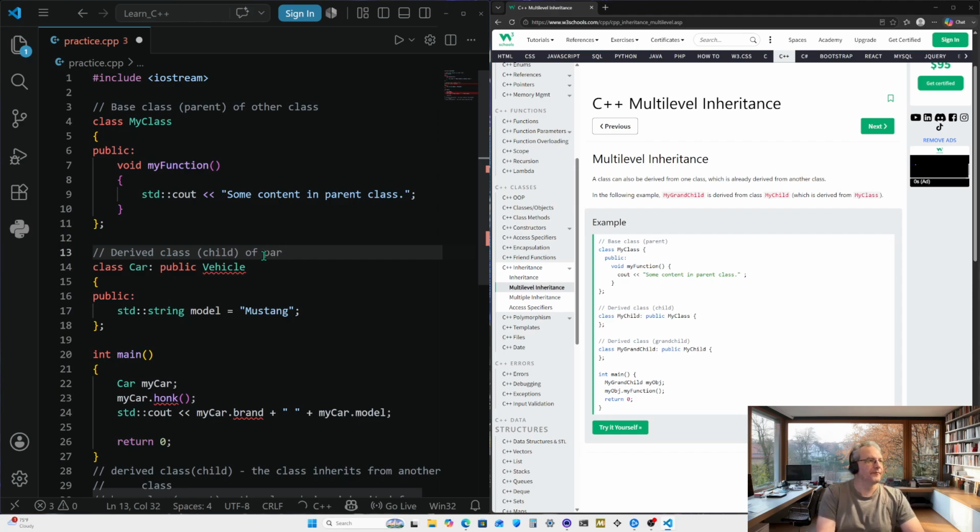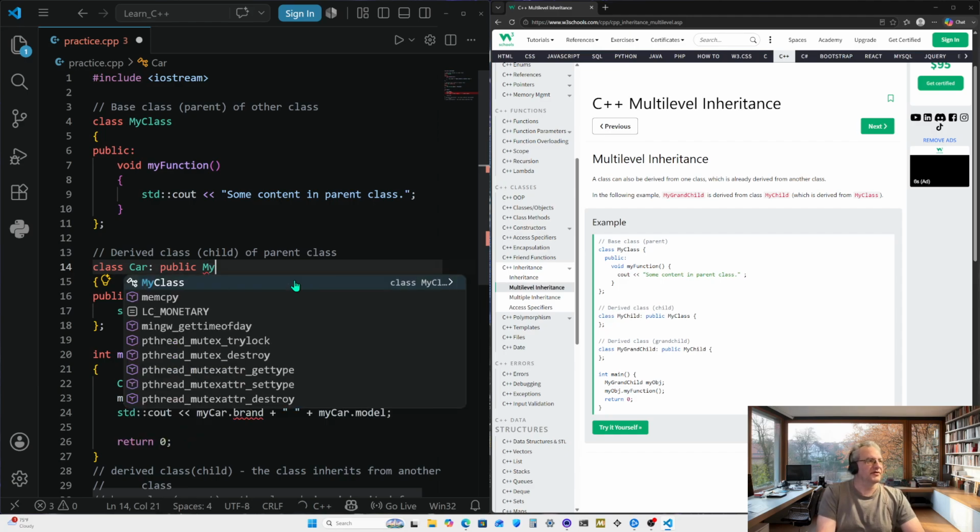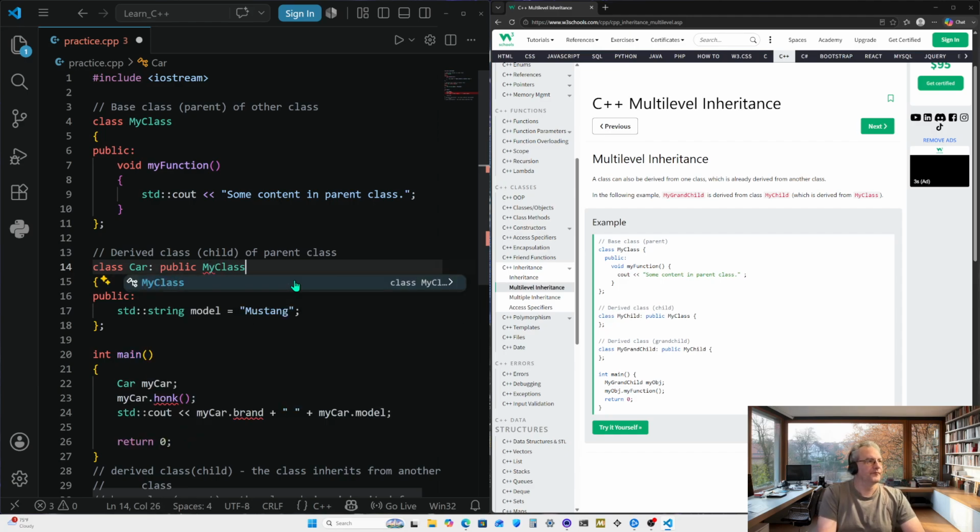Yeah, parent class. And we can say that because of the syntax right here, which we've got to rename to my class. And then we're going to also change the name for the example. This is going to also be my child.